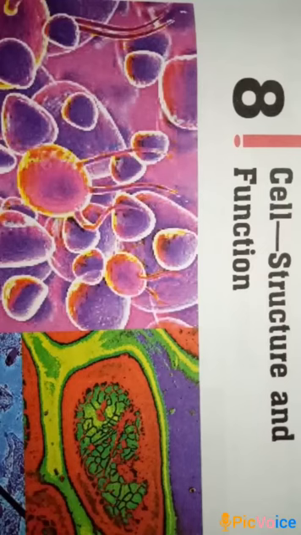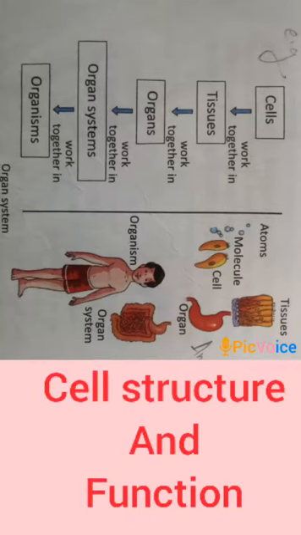Let's continue chapter 8, that is cell, structure and function. The new topic is cell structure and function. Bodies of different organisms such as animals and humans are made up of a number of cells of different kinds. The similar cells that work together make tissues. Tissues that work together form organs, and different organs combine to form an organ system.